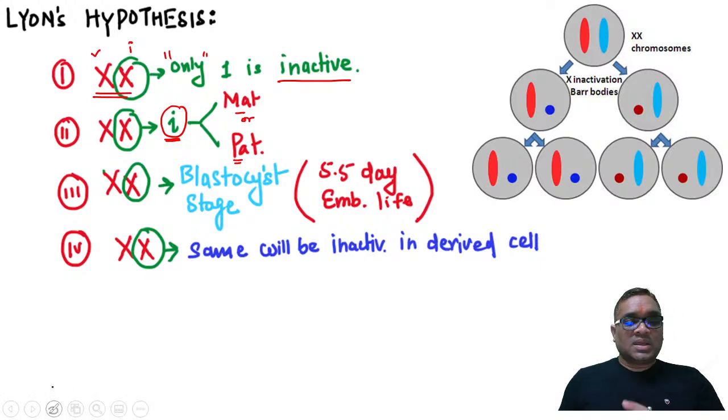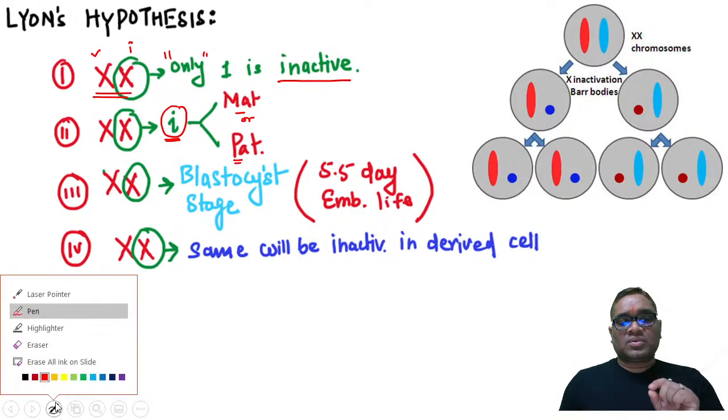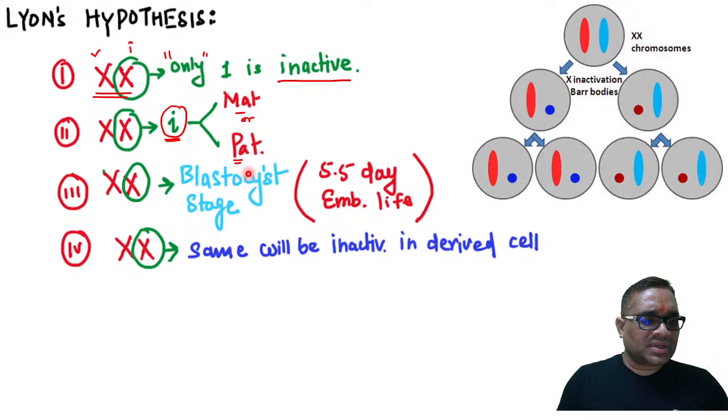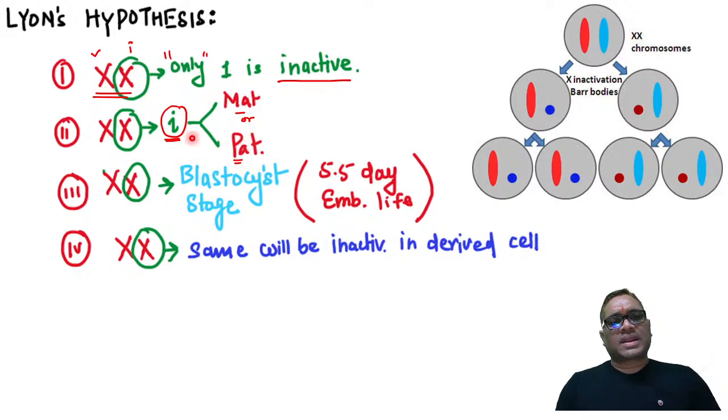So now you got this question. What was the point? That the X chromosome is inactivated only from the mother. That was the wrong statement. Inactivation can happen to any of the X chromosomes. It can be of maternal origin also, it can be of paternal origin also. And this inactivation of the X chromosome occurs at the blastocyst stage on day 5.5 of embryonic life.